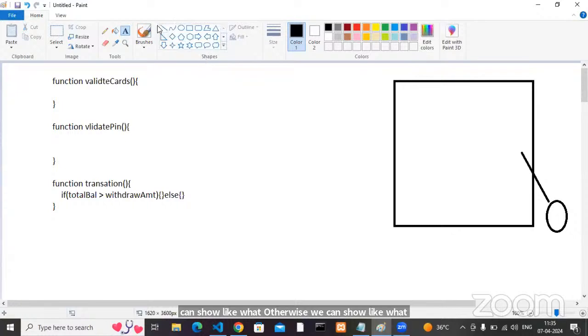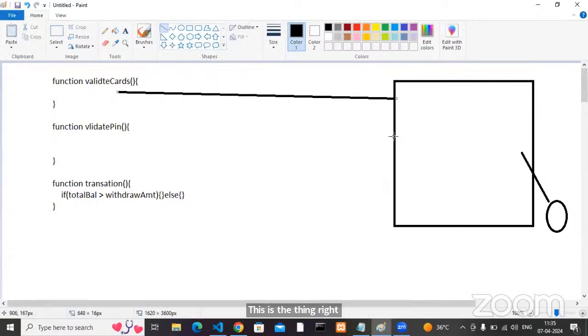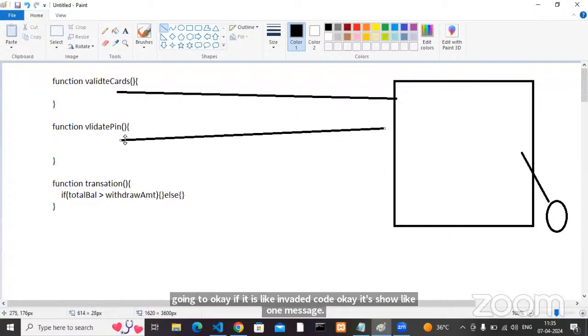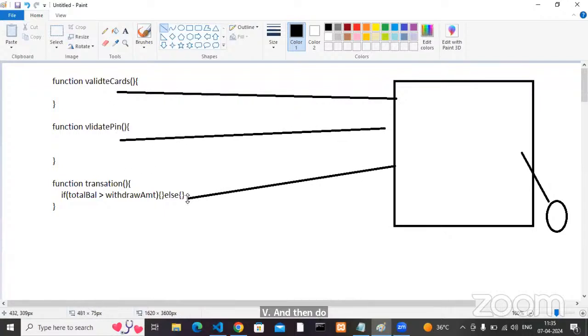First, whenever you insert the code, in the background this function is going to execute and give the response back to the GUI. If it is an invalid code, it shows one message. Validate pin is also done, and then do the transaction. If everything is okay, then you can get some amount. Otherwise, you get insufficient funds.